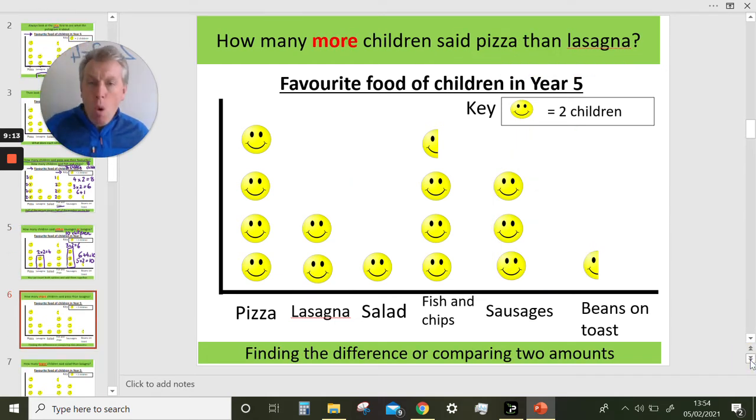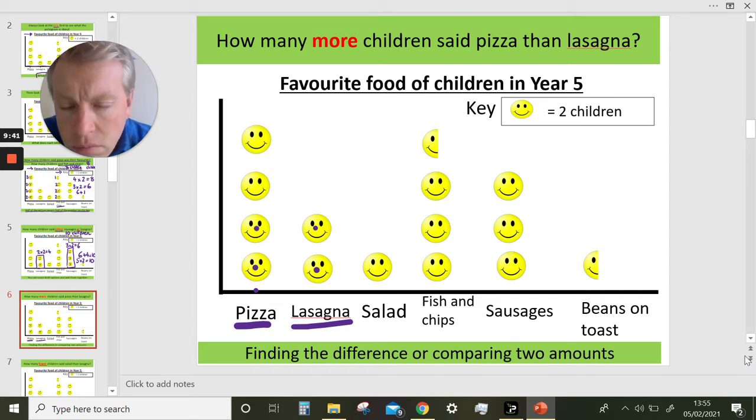How many more children said pizza than lasagna? Well, here's the number that said pizza. Here's the pizza. Here's the lasagna. Well, how many more? Well, the 1 here and 1 here, that's the same. This is the same, this is the same. But where do the ones that are more start?